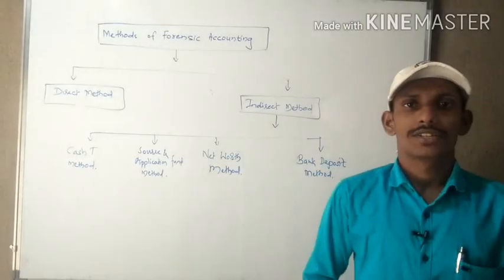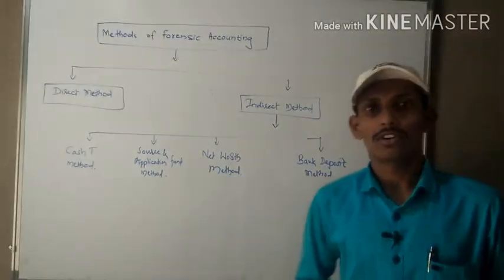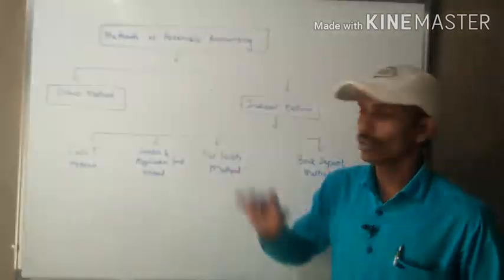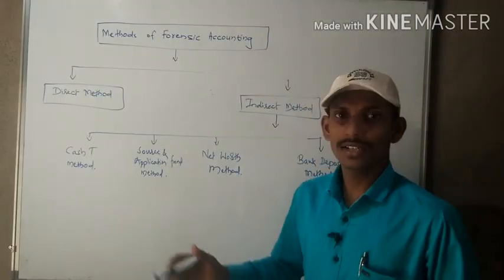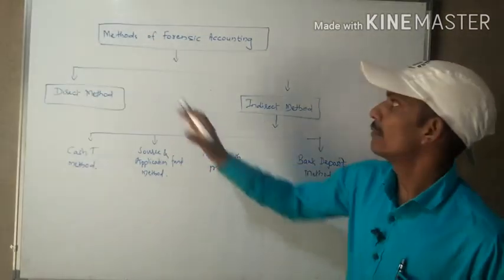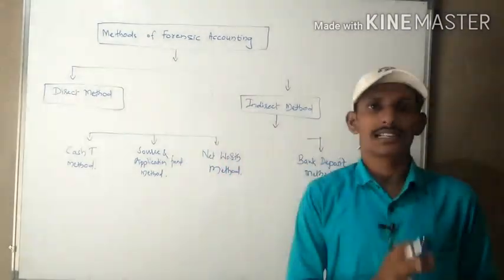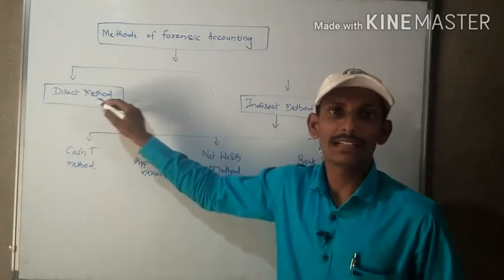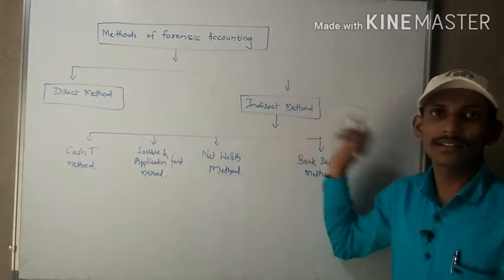Next we will see the methods of forensic accounting, how forensic accounting is done. Here I have given you the chart. From the chart we will come to know how the methods of forensic accounting are classified. They are classified into two: one is the direct method, another is the indirect method.